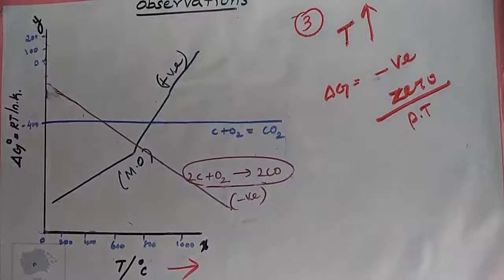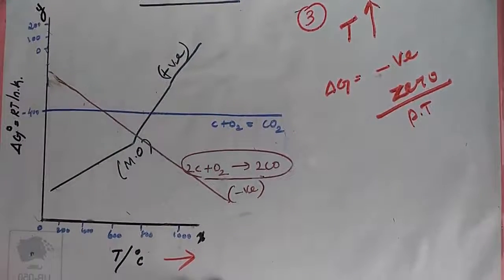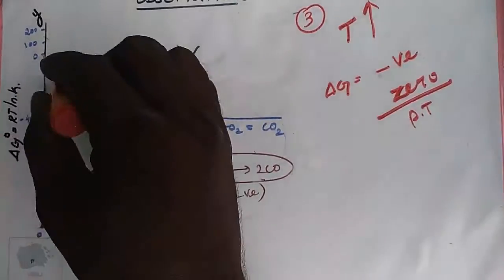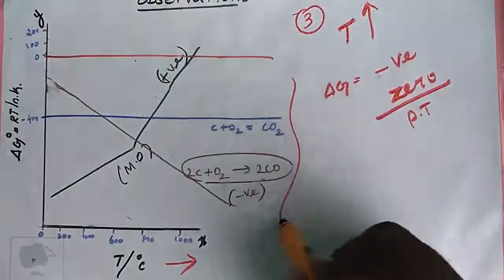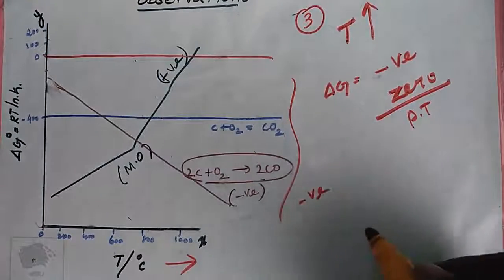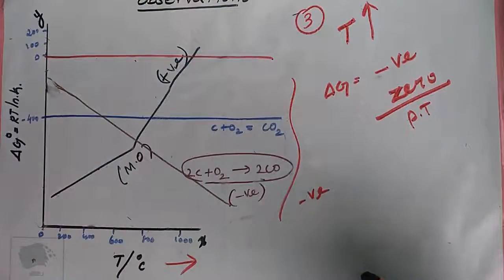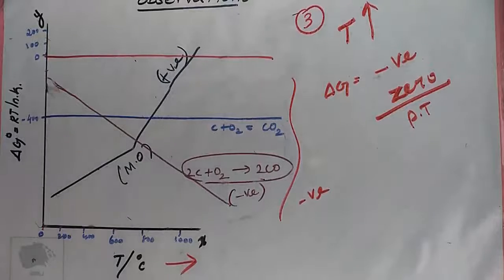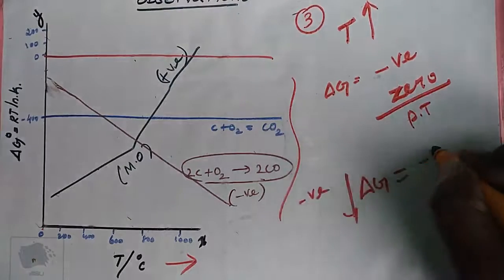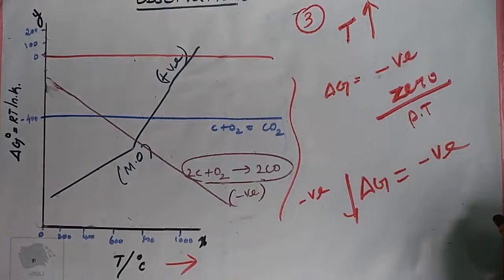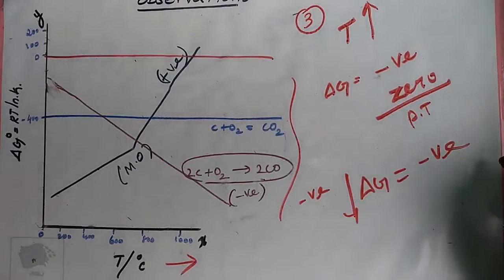Below this temperature, del G is negative, and the oxide is stable.